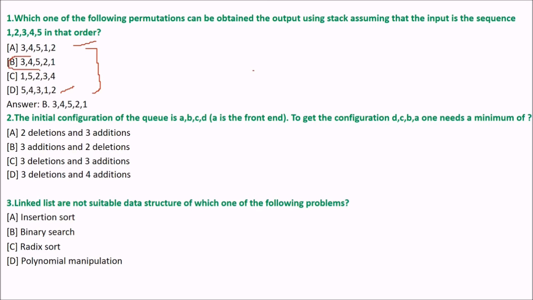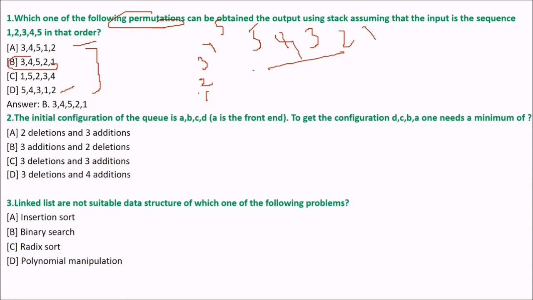So these are the permutations that can be obtained as the output using stack. If we are placing the data in that order 1, 2, 3, 4, 5, in the stack we can only take values like 5, 4, 3, 2, 1. But the question is somewhat different.